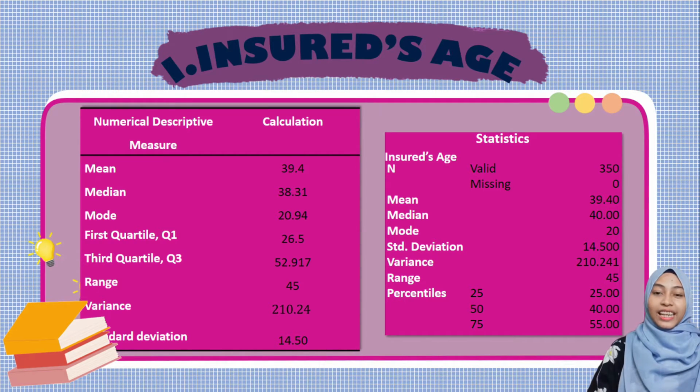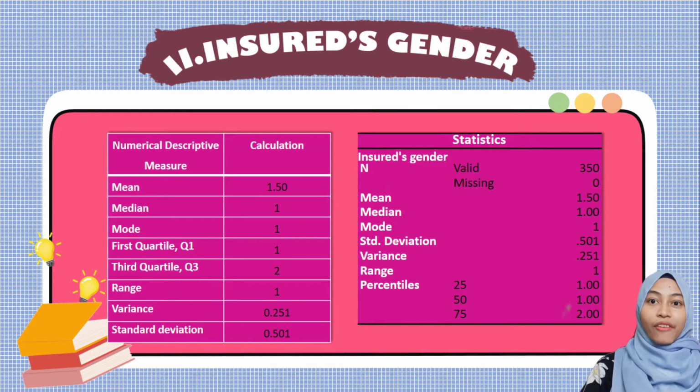We move to the measure of position in terms of age. The result between SPSS and manual calculation is different, but it should be fine because the difference is minor in the first quartile and third quartile. The manual calculation for the first quartile and third quartile is 26.5 and 52.917 respectively, while for SPSS the first and third quartiles are 25 and 55 respectively. It explains that software calculation is more accurate because it is more careful, whereas manual calculation may have mistakes. Without further ado, the measure of variation shows the same figure, which is 210.241.